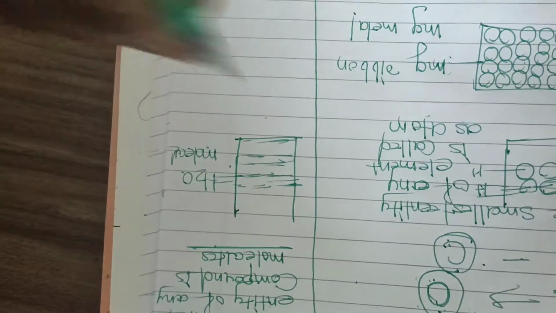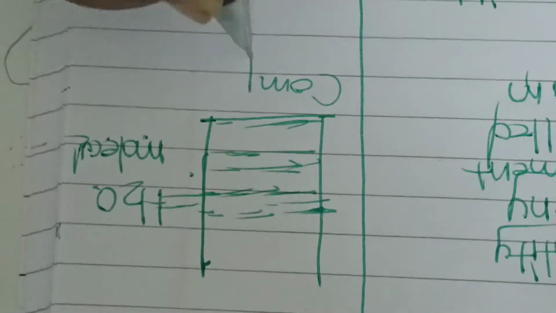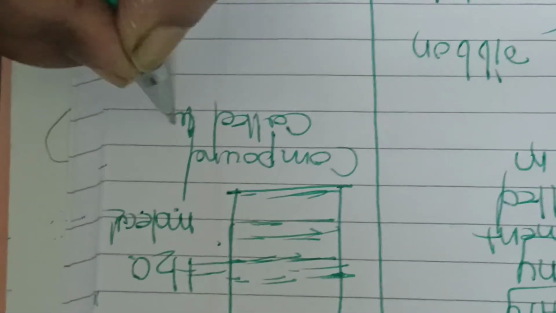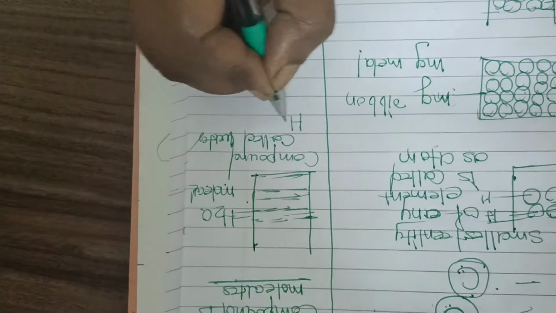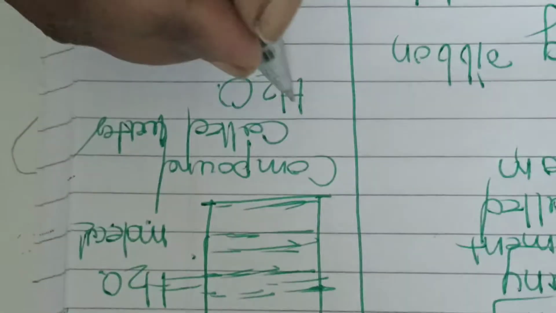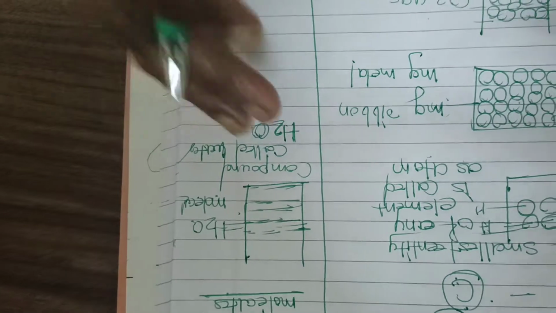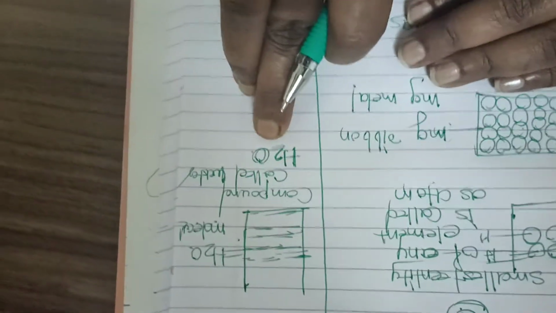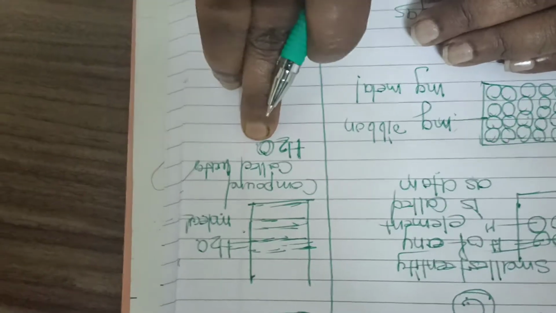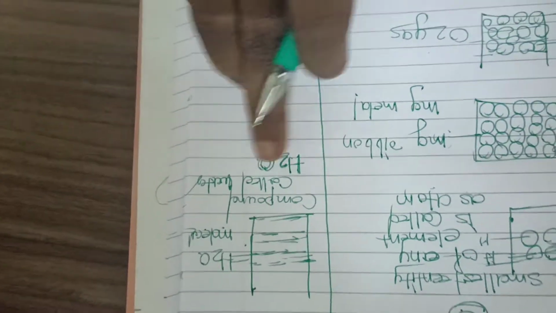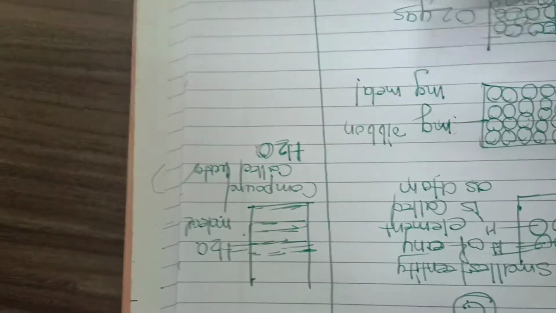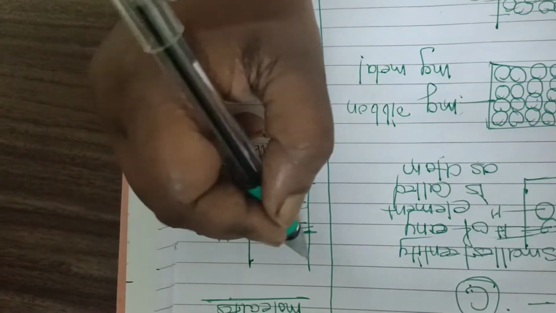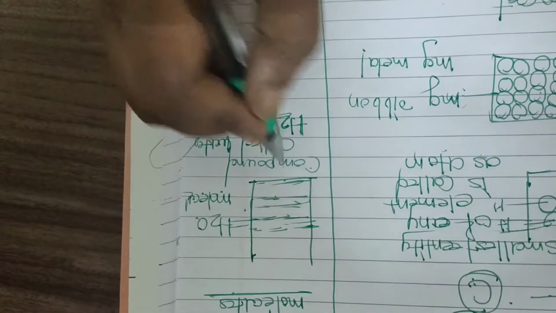This whole container is filled with a compound called what? Water. Water is called dihydrogen oxide. That is the chemical name of water. Dihydrogen oxide. Okay. And water is what? A tasteless, colorless and odorless liquid. So this complete glass is filled with water.